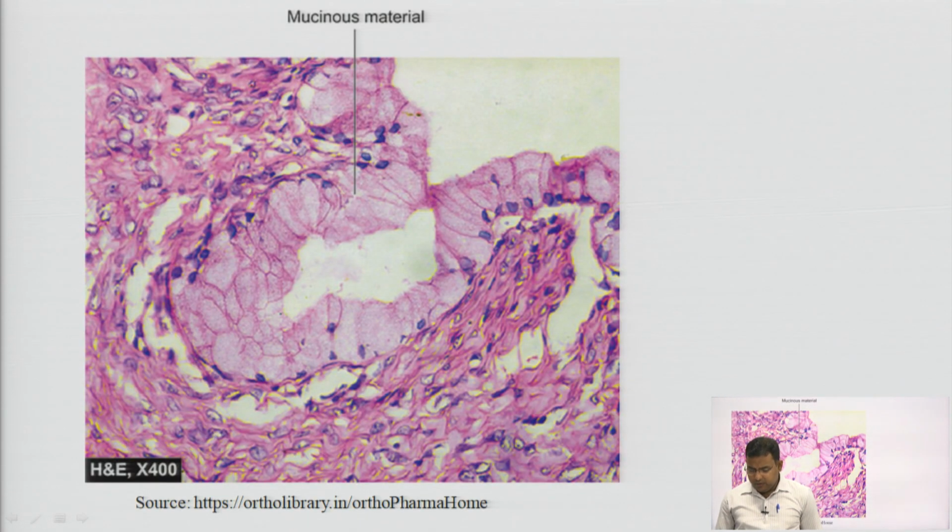This is the photograph of mucinous material. Okay, so mucinous material we can see here.